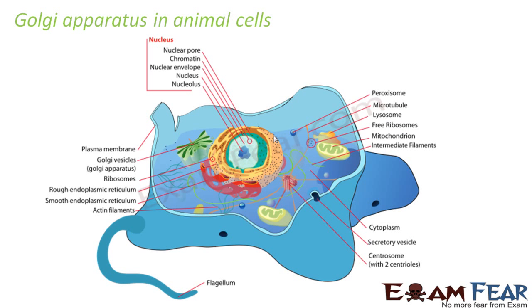Correct? Okay, let us have a look at Golgi apparatus in animal cells. These are the Golgi vesicles or Golgi apparatus. You can see these are all arranged in parallel stacks, right? In the middle, they are all parallel to each other. This is Golgi apparatus, and it is located somewhere near the nucleus. This blue line represents the nuclear membrane. Just outside the nucleus, you have the rough endoplasmic reticulum here, then the smooth endoplasmic reticulum here, and the Golgi apparatus here. All these things are located near the nucleus.